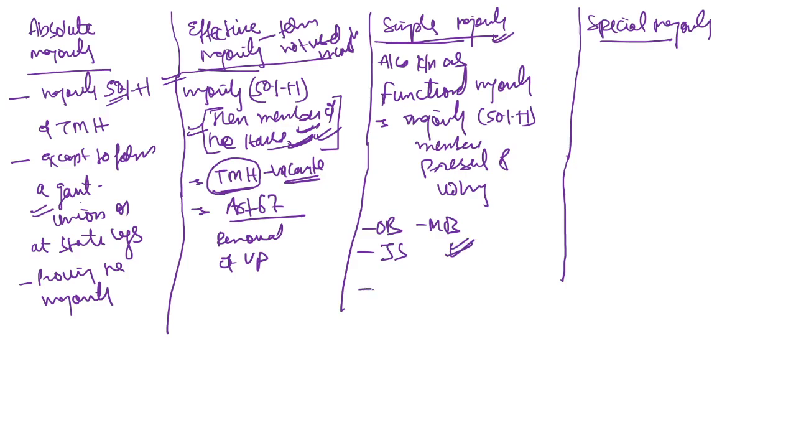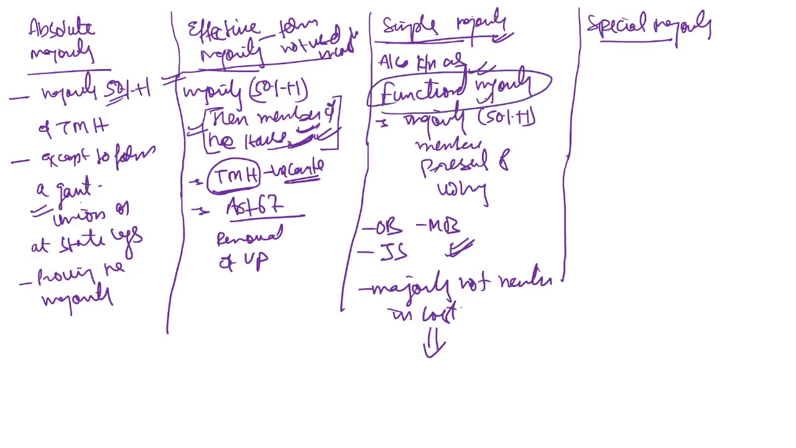So if the majority is not mentioned in the Constitution, it should be considered that a simple majority, that is a functional majority, has been used. Because of this, it is also known as a functional majority. Now the last majority is a special majority.